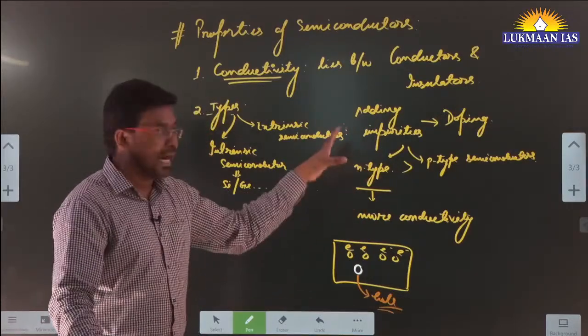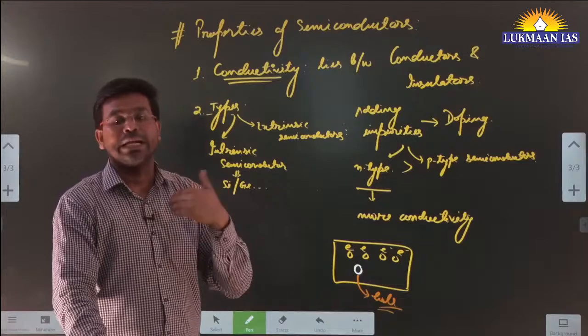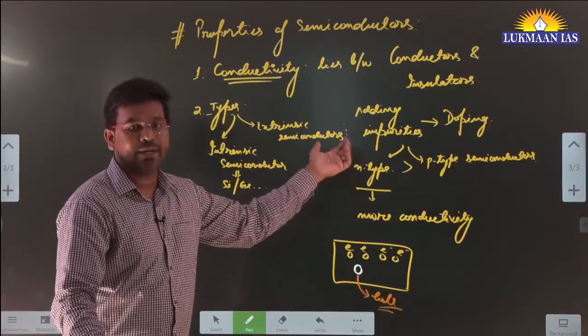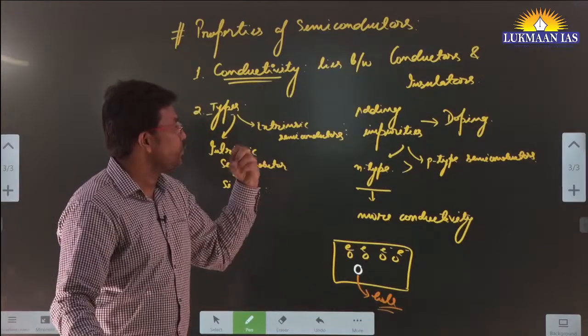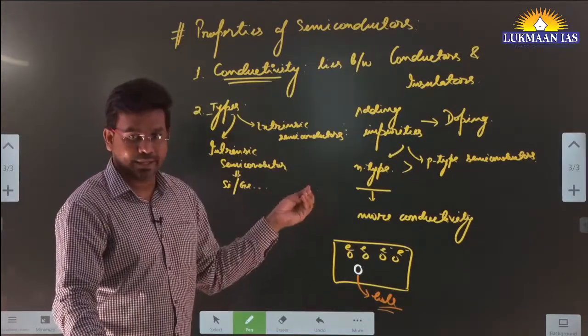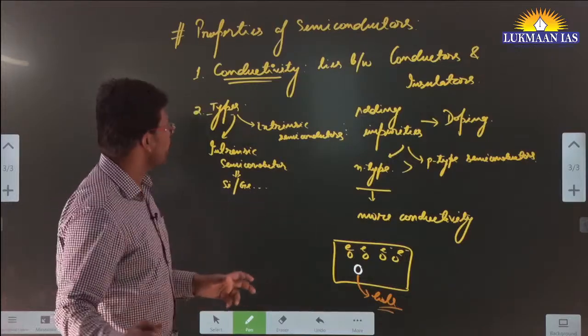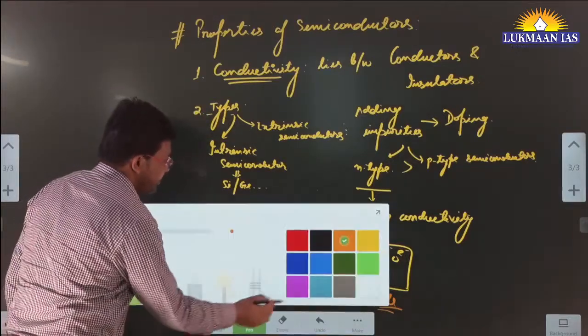And generally we add the impurities for multiple purposes. One thing is for increasing the conductivity of the semiconductor. Second thing is for changing the property of the semiconductor, so that, let's say, it can withstand temperature and all. So for those purposes also we use different types of semiconductors.